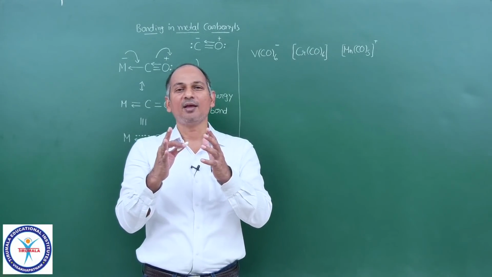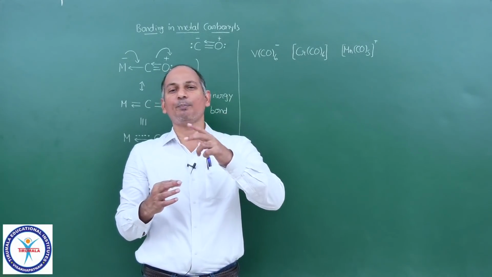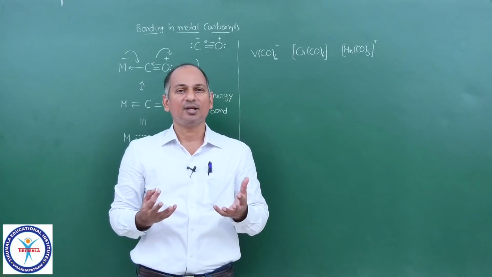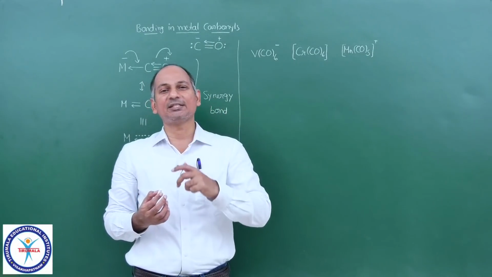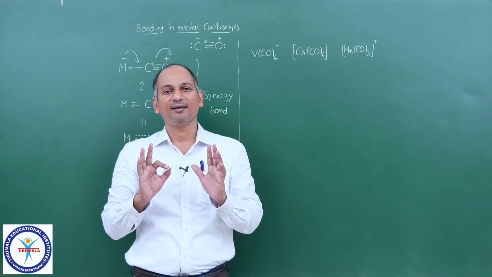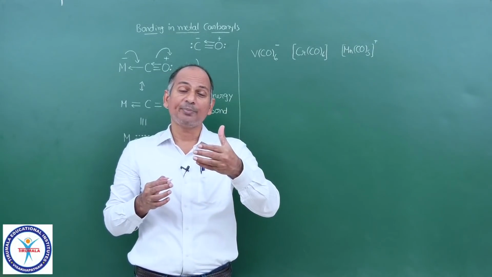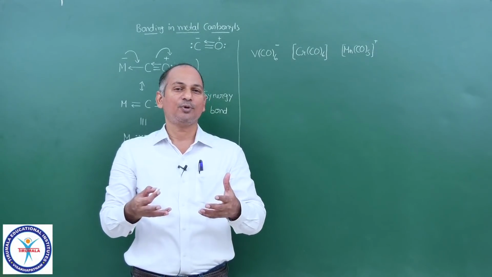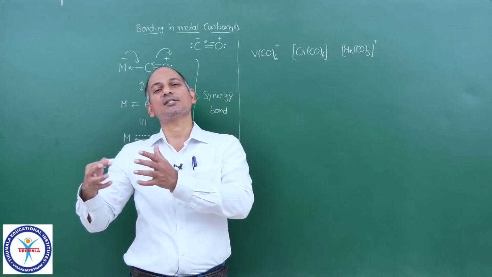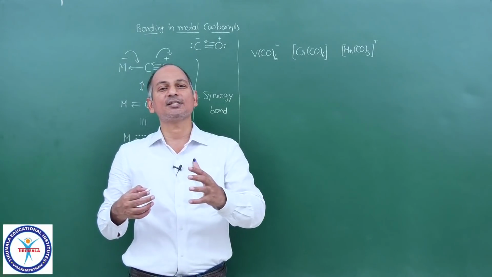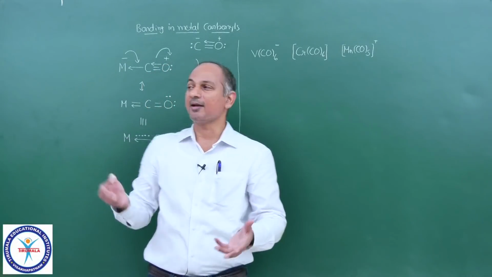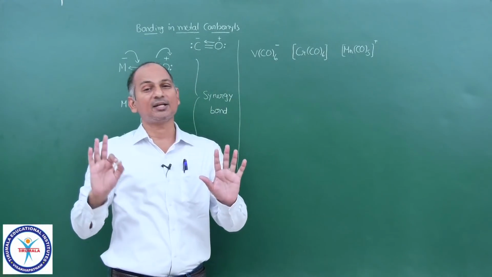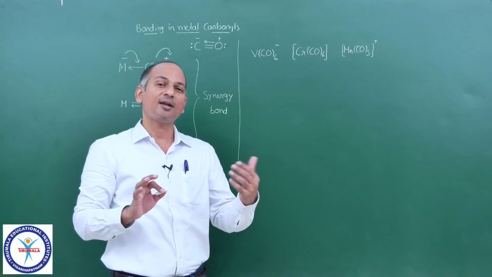And just tell me one thing, Co plus 3, Co plus 2 and Co, which is a good donor of electron density? Obviously Co. Because Co plus 3 already carries plus 3 charge. It is the worst donor out of the 3. And Co is the best donor. And if you add Co minus, it is still better. It is better than Co. So, the more negative the oxidation state or the less positive the oxidation state, the more is the donating ability and the stronger is the bond between metal and carbon. And this is the reason why in metal carbonyls, the metals are generally in a low oxidation state or negative oxidation state.